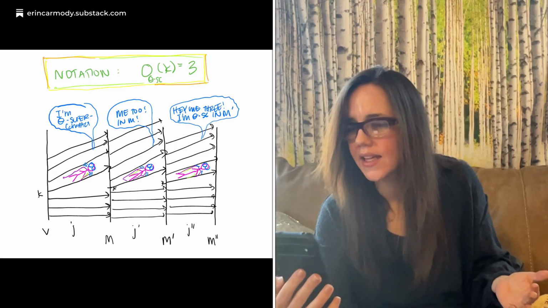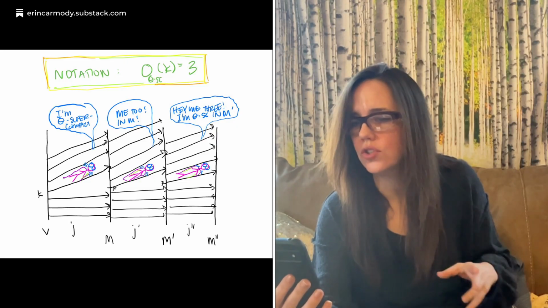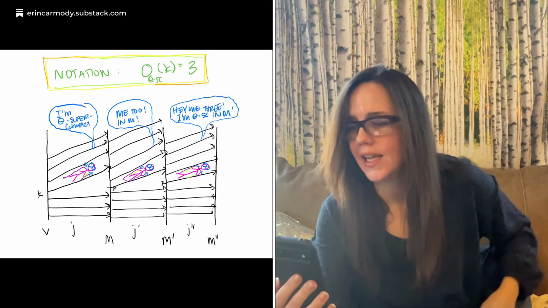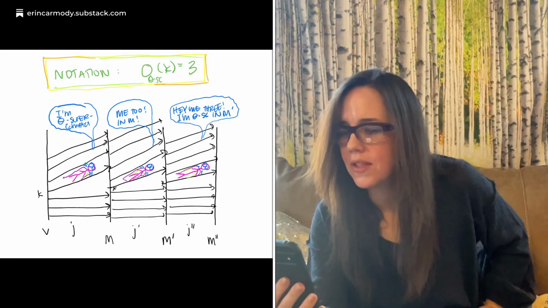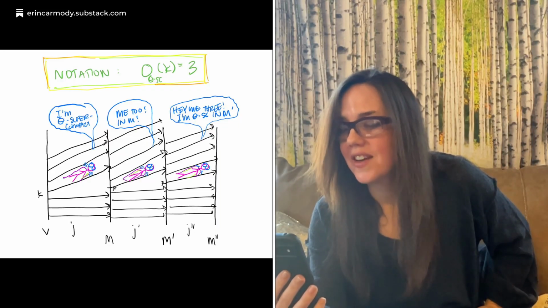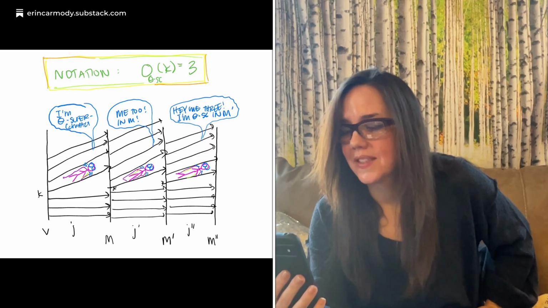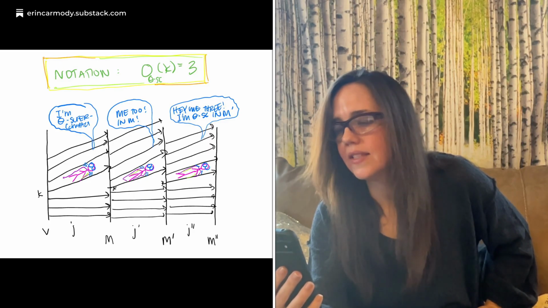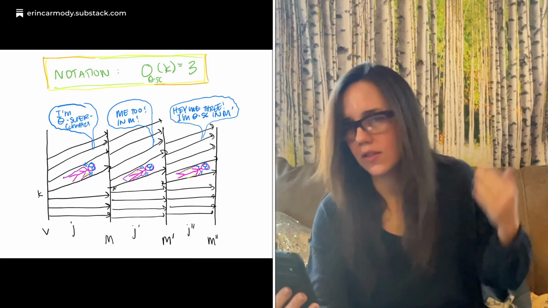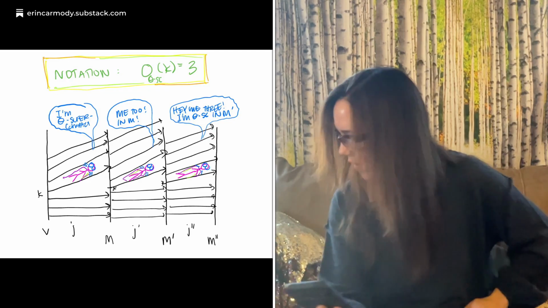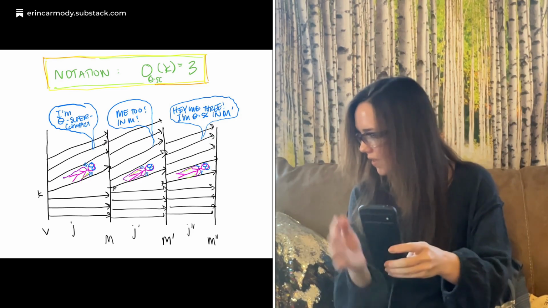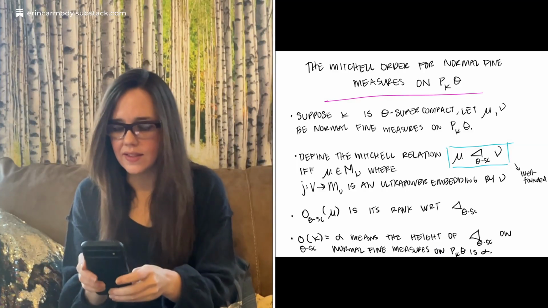And then this guy, I said you don't have to make the joke. You can just say "me too." You don't have to say "me 3," but I can't control these things. Okay, so he says, "Hey, me 3, I'm theta supercompact in M prime." And then it stops there, and he's no longer theta supercompact. He's exactly theta supercompact with no higher rank. You can see his shoulders have the rank 1. Okay, so the next slide.